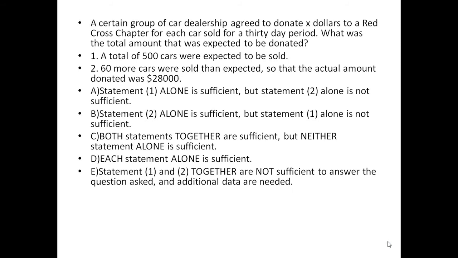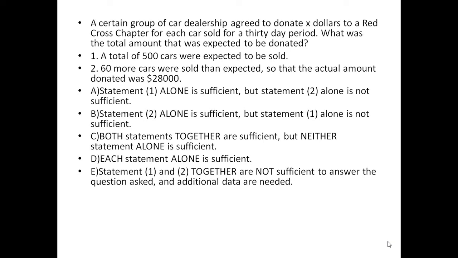The question we are going to discuss now is again an algebraic question. A certain group of car dealership agreed to donate X dollars to a Red Cross chapter for each car sold for a 30-day period. What was the total amount that was expected to be donated? The only thing the question tells us is that a car dealership was ready to donate X dollars per car for a 30-day period. Now they want to know how much amount was expected to be donated.